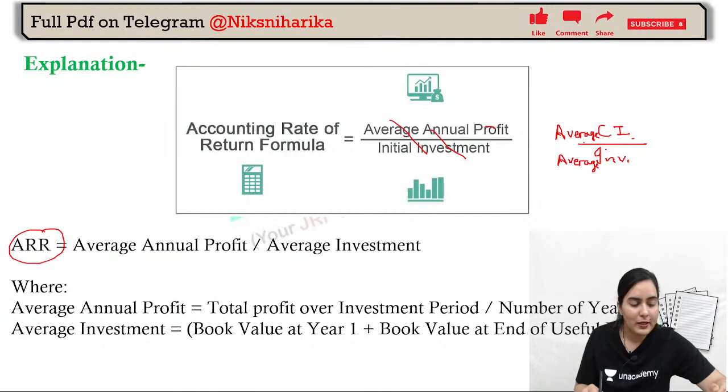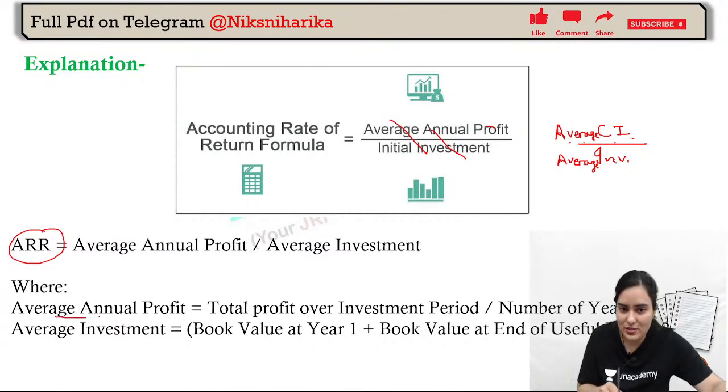Now, please tell me, does this involve discounting or not? Is this a modern method, a discounted method, or a traditional method? A traditional one, right? So thank God the discount rate is also not given, and this is not a discounting method. Fine, here we will just write this average CI upon average investment.